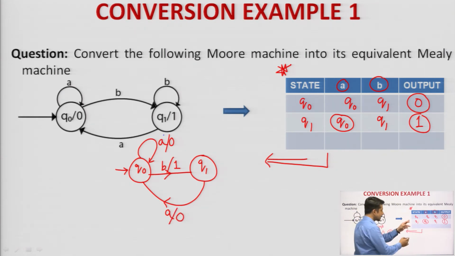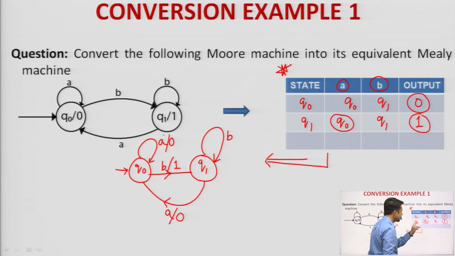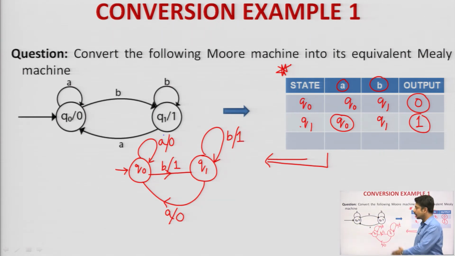Clear? Last, Q 1 on seeing alphabet B, where is it going? It is going to itself. Okay. And Q 1 on seeing input alphabet B is going to itself, Q 1, and what is the output alphabet of Q 1? 1 only. So, B slash 1. Therefore, this is the final transition diagram of your Mealy machine.